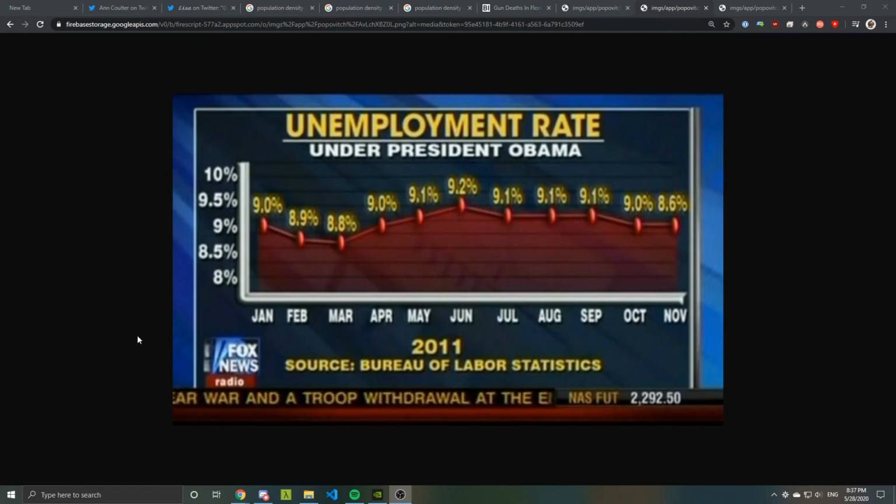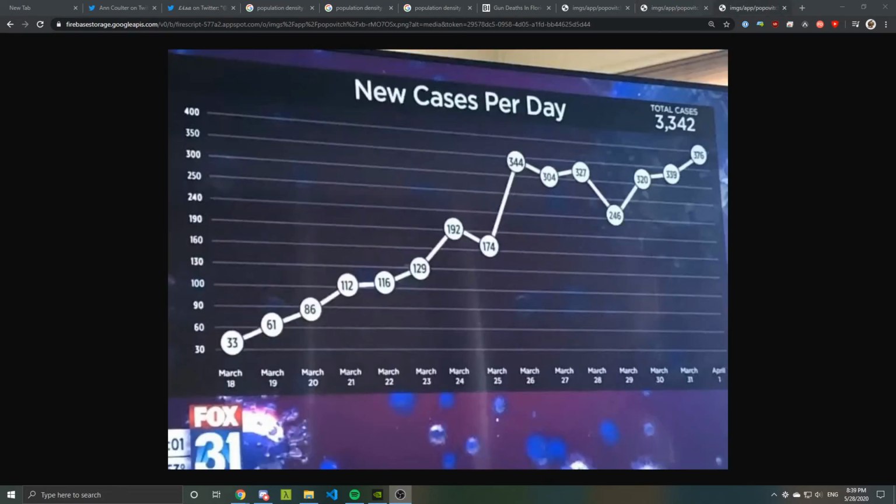But yeah, this is a weird one. This last one is also from Fox. It's another COVID one, and at first glance it looks okay, but things start to get kind of weird when you look at the increments on the graph. So it goes from 30, 60, 90, then 100. So before it was doing jumps of 30, now it's doing jumps of 10. And then it goes back to jumps of 30 again, 130, 160, 190. Then it does a jump of 50 up to 240. And then it goes to 250. And then it's just insane.